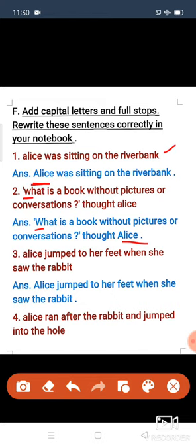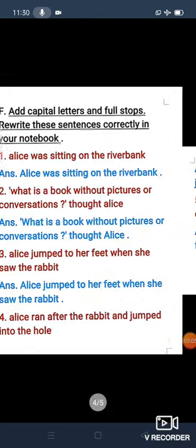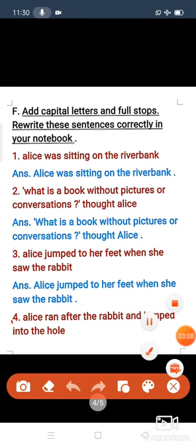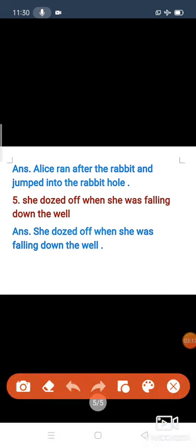Okay, it is question number 4's answer. This is question number 4, na. Its answer is here. Now question number 5, she dozed off when she was falling down the well. Here S is small, but I have written a capital S and ended with a full stop. Okay, like that only. You have to put a full stop, and at the starting of the sentence you have to start with a capital letter. Okay.